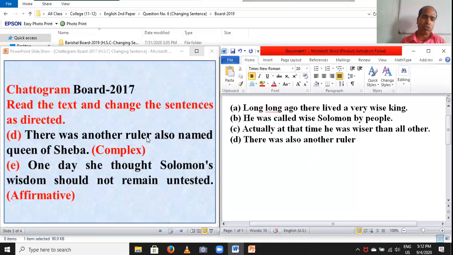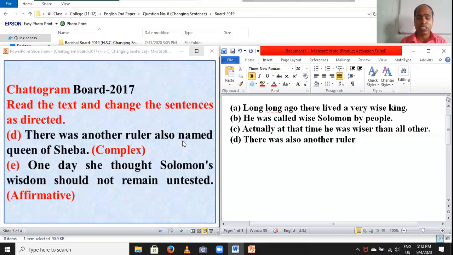There was also another ruler. This is the first sentence. And the second sentence, his name was Queen of Sheba. The students, this is the second sentence. His name, her name, Queen of Sheba.